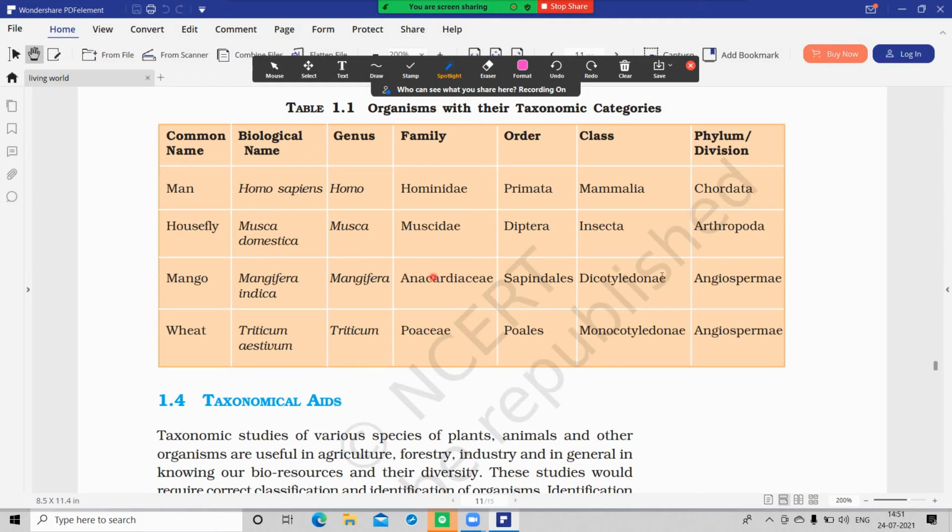Here in the case of plants, phylum becomes division. Phylum and division are both at the same level. But in the case of plants, phylum becomes division, and in the case of animals, we have to use phylum.